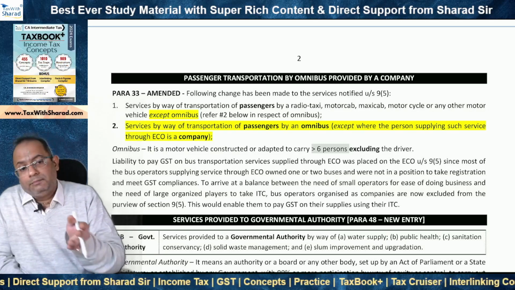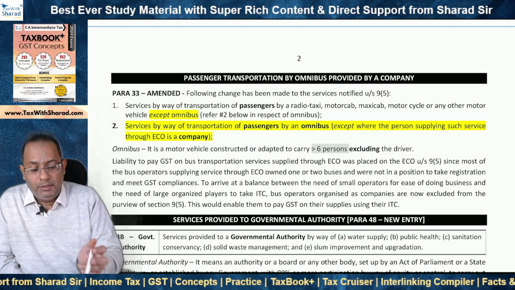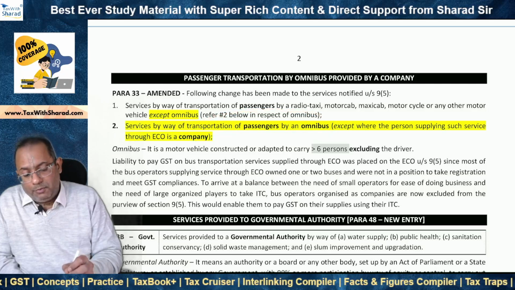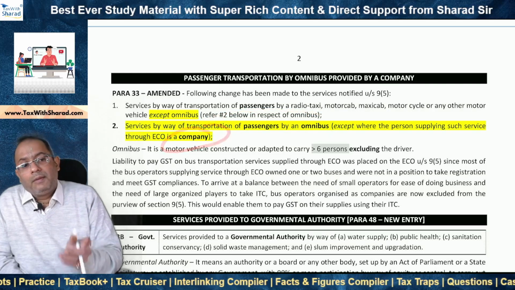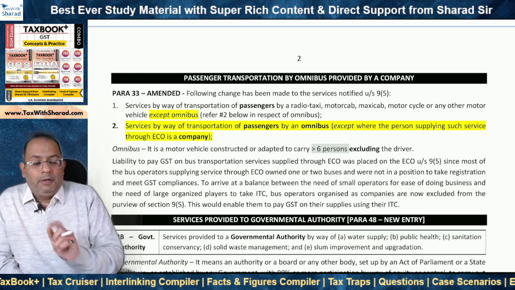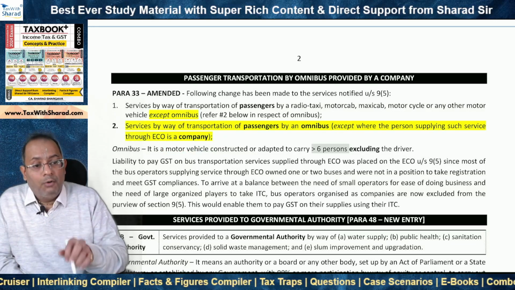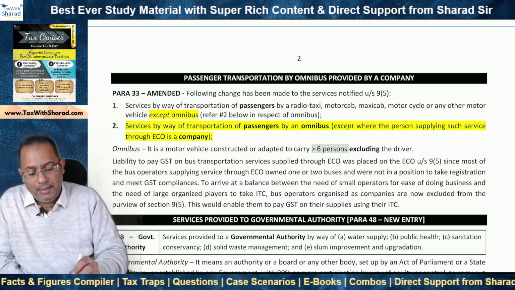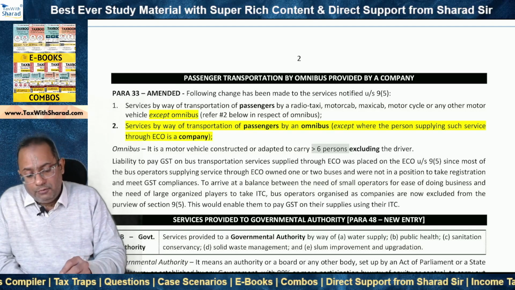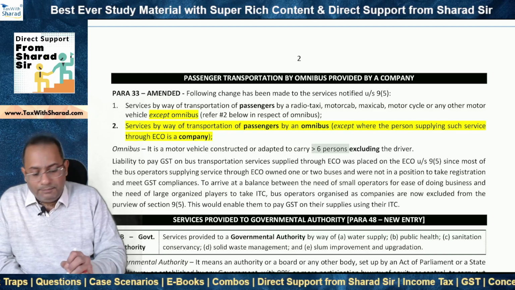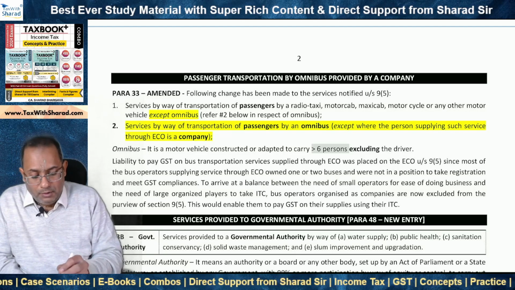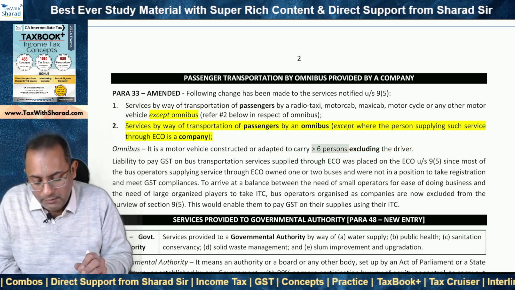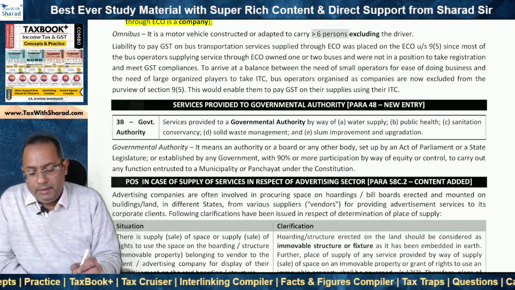So the difference between the existing position and the new position is that if the transportation of passengers by an omnibus is supplied by a company, till now the e-commerce operator was supposed to pay tax under section 9(5). Now, from now on, the e-commerce operator will not be required to pay tax under section 9(5). TCS provisions may apply and the tax liability will dwell on the company supplier. What is an omnibus? We know that it's a motor vehicle constructed or adapted to carry more than 6 persons excluding the driver. The next update is in regard to the exemptions.